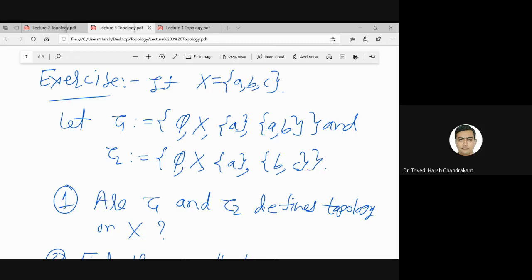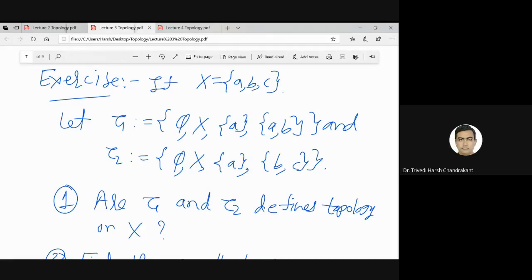The first one is a topology. The second one is not, because a union is not there. Union of which two sets is not there? A and BC, what are they? Everything is there. So both of them are topologies.